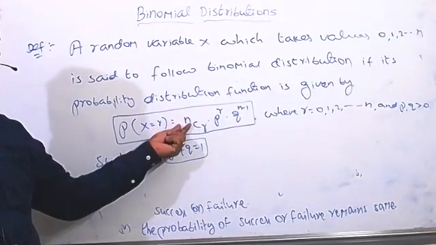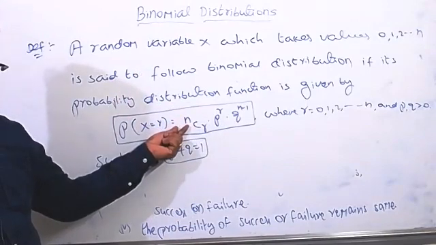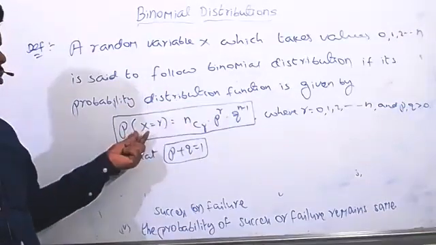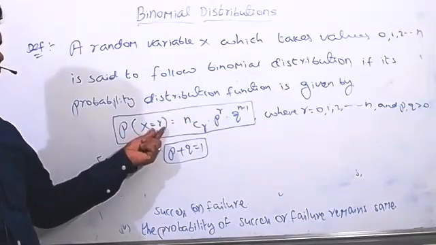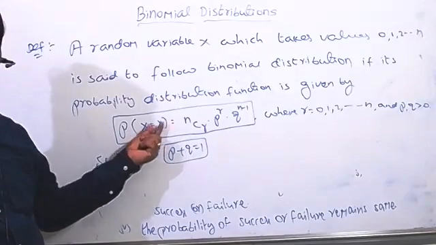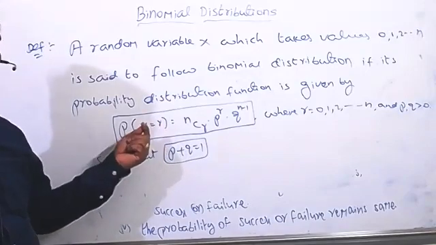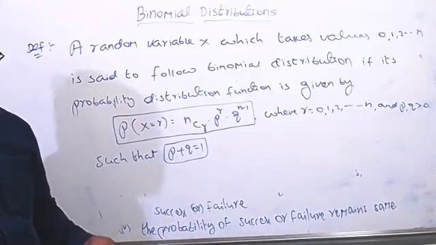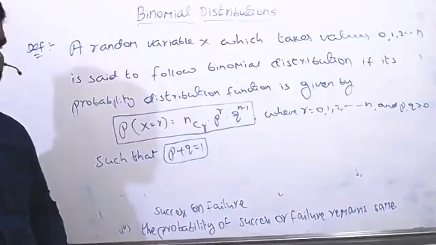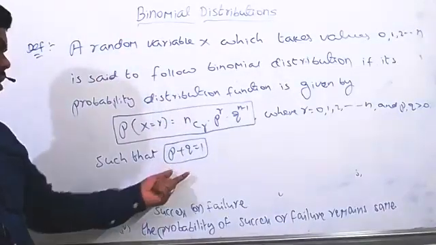Suppose we take 10 times, then what is the condition? Probability of x equal to 0, probability of x equal to 1, probability of x equal to 2, 3, 4, 5, 6, 7, 8, 9, 10. So all these probability distributions we need to find. Later you can make the table.